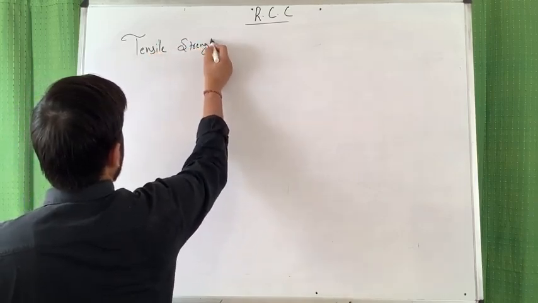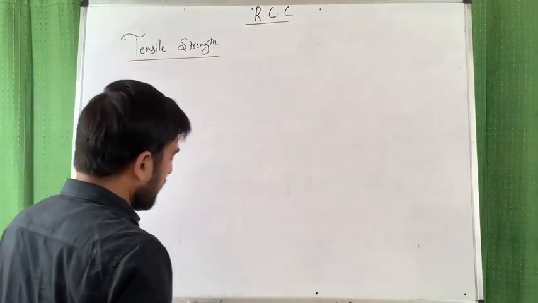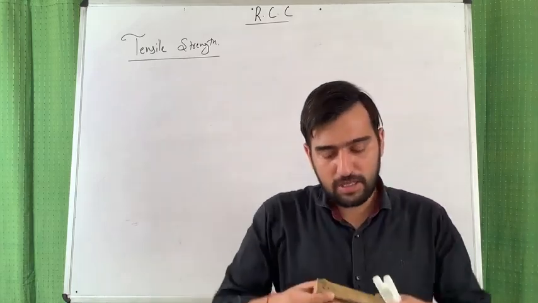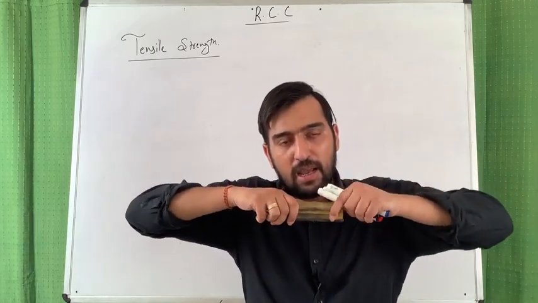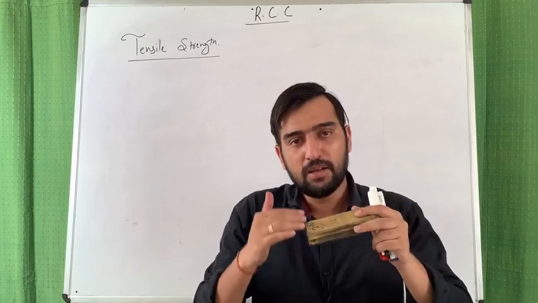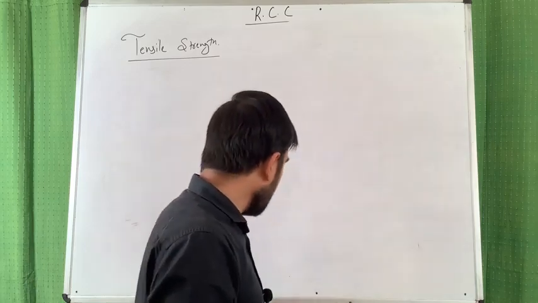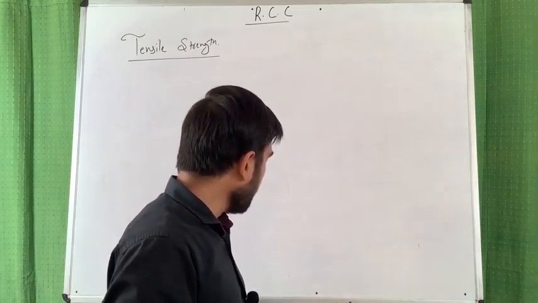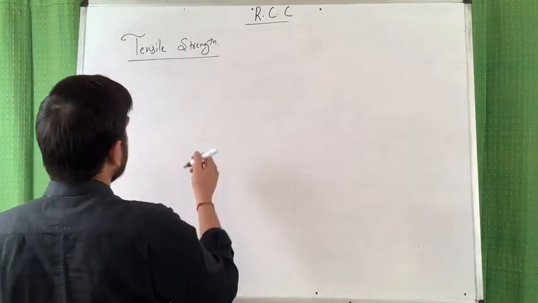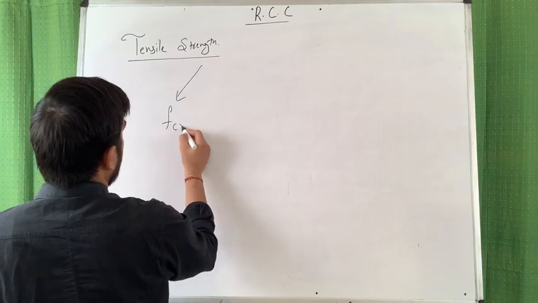Friends, tensile strength in concrete can arise due to two things. One is direct tension, another is indirect tension, means bending, with compression and tension on the same face. If it is occurring due to bending, then such tensile strength is denoted by FCR.